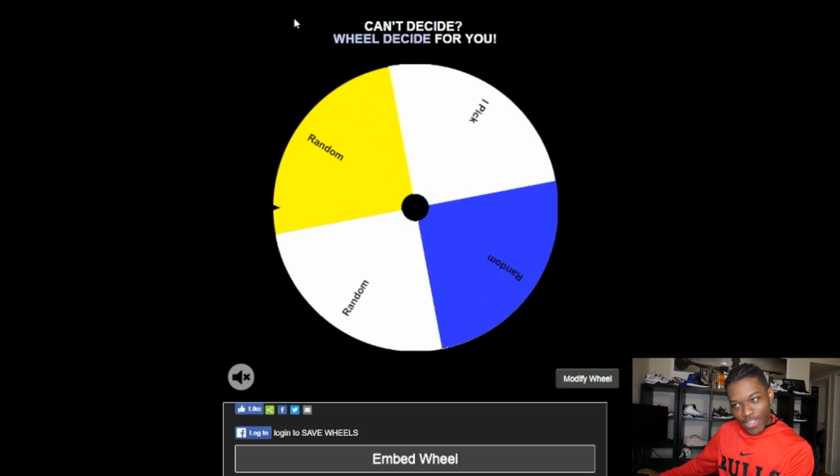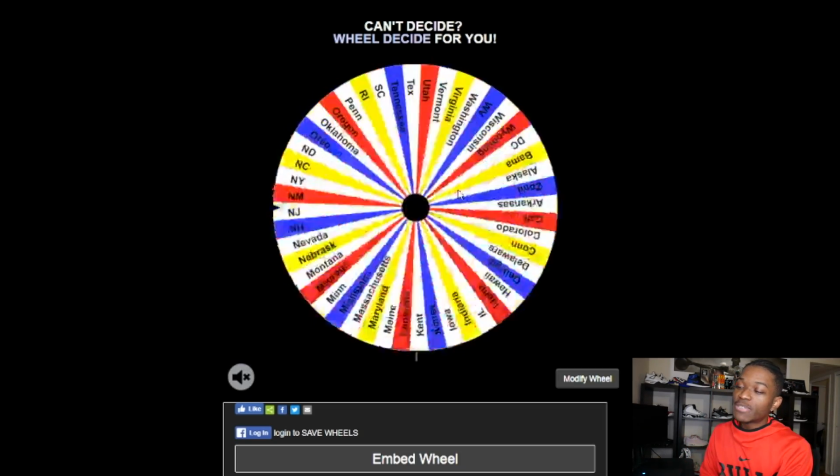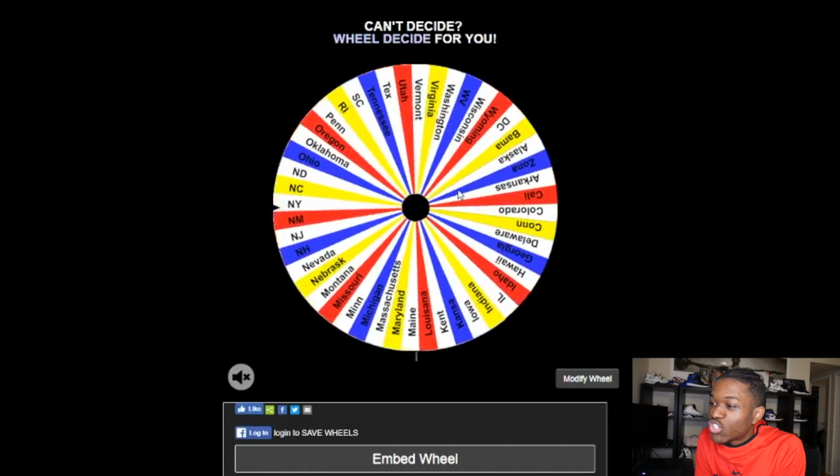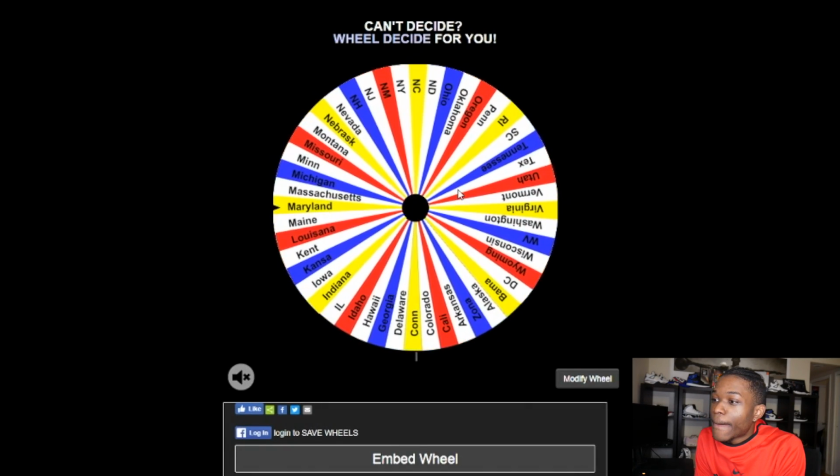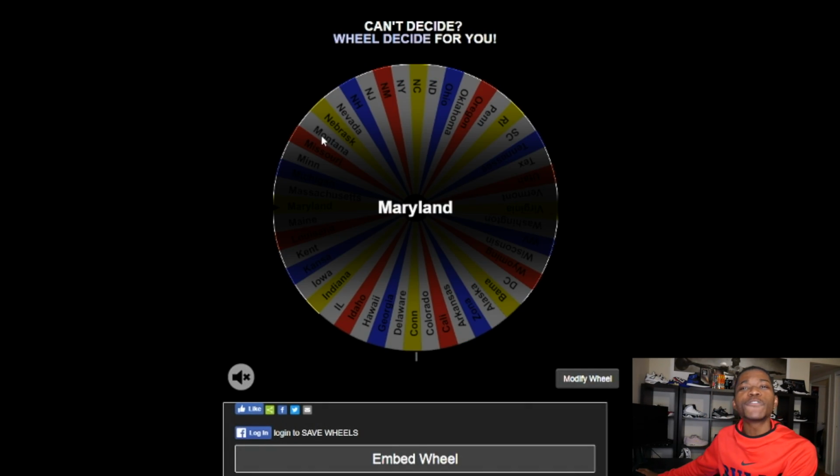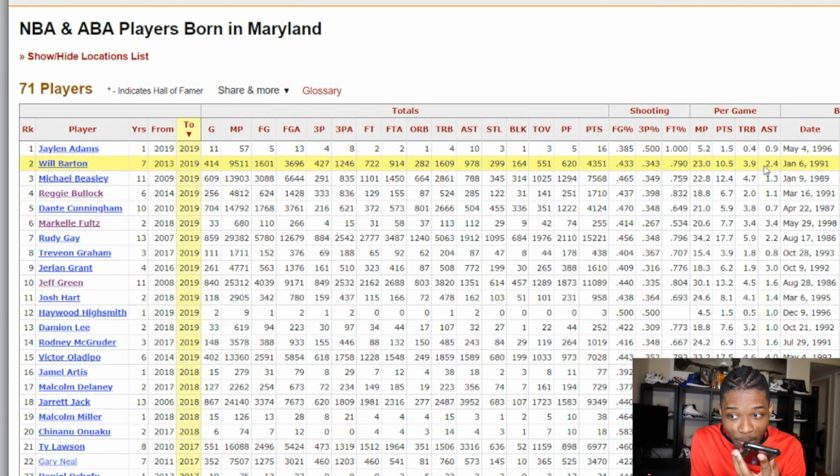It's random, okay? What state are we speaking on? It's going to be Maryland. I don't know if we got Maryland yet. Pick a number 1 through 21. A random number between 1 and 21 is 7. Rudy Gay. And that's going to wrap up our team. Not the best team, but it is a rebuilding challenge, ain't it?